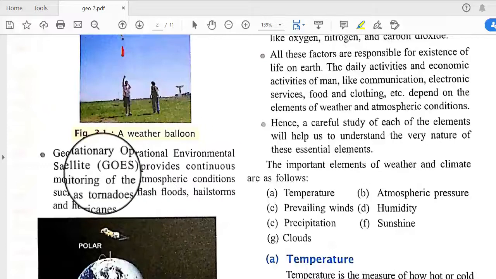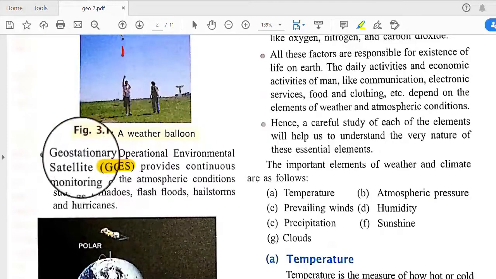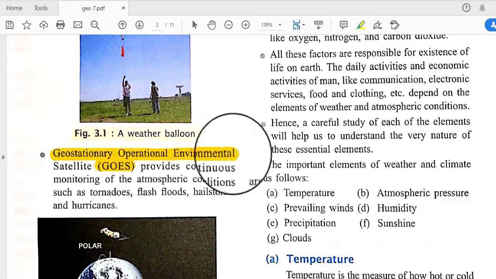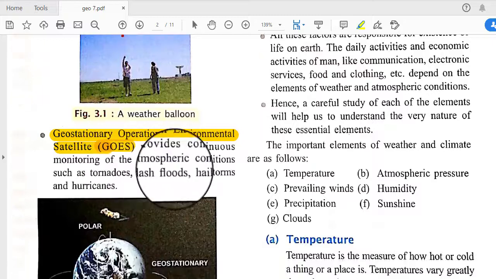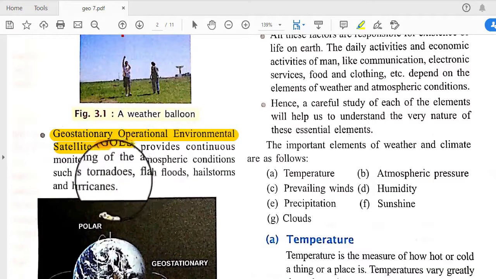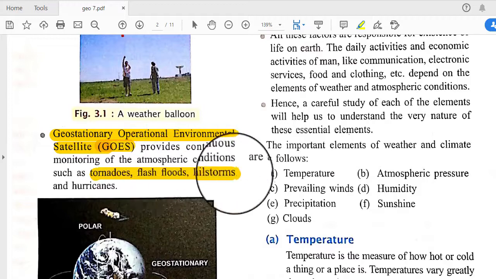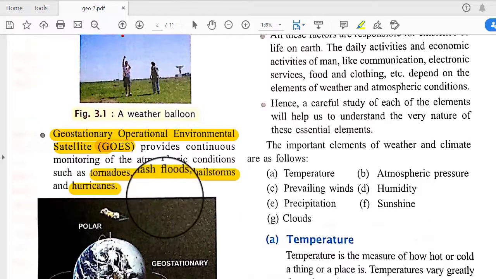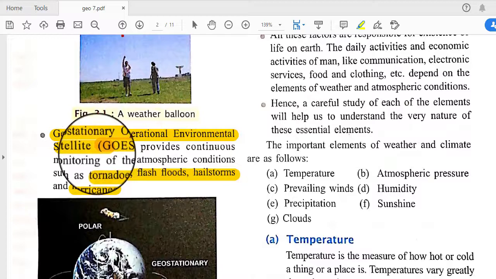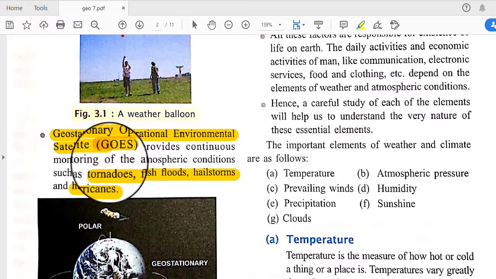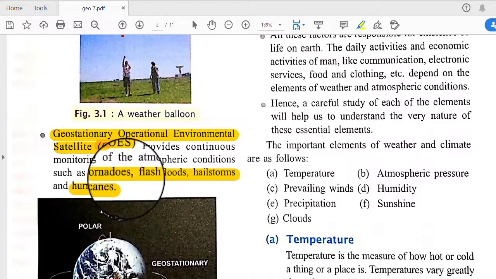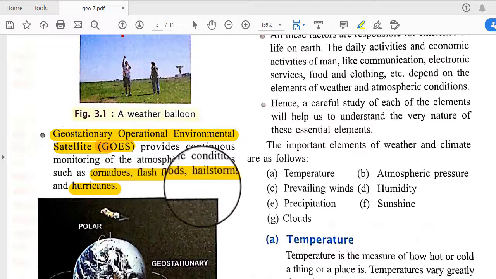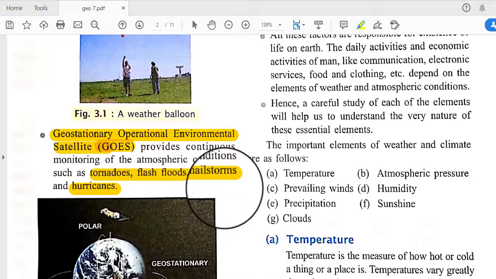The Geostationary Operational Environmental Satellite, called GOES, provides continuous monitoring of atmospheric conditions such as tornadoes, flash floods, hailstorms and hurricanes. It gives us information about the atmosphere continuously, so if there is any kind of tornado, flash flood, hailstorm or hurricane, it gives us the information regarding this.